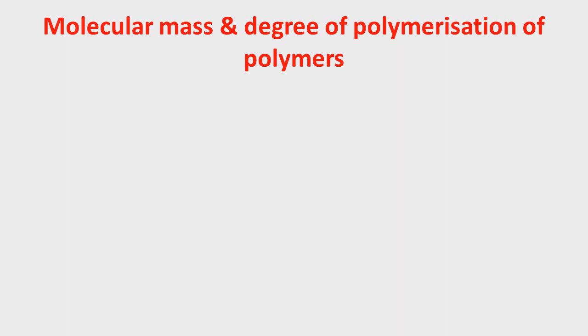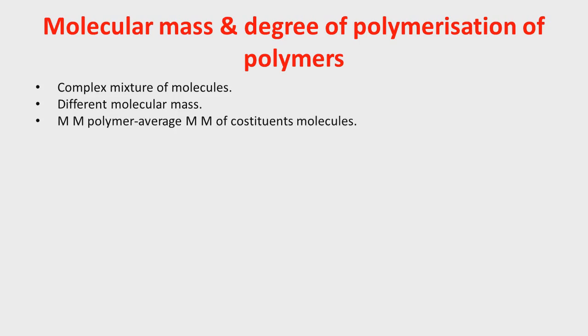As we know, formation of polymer takes place by polymerization of small units and small parts, and we call them monomers. The polymer formed is actually a complex mixture of molecules, and the molecules which participated in the formation of polymer have different molecular mass. It depends whether the same kind of molecules participated or different. According to that, they have their molecular mass, and hence molecular mass of polymer is actually the average molecular mass of constituent molecules which participated in the formation of polymer.